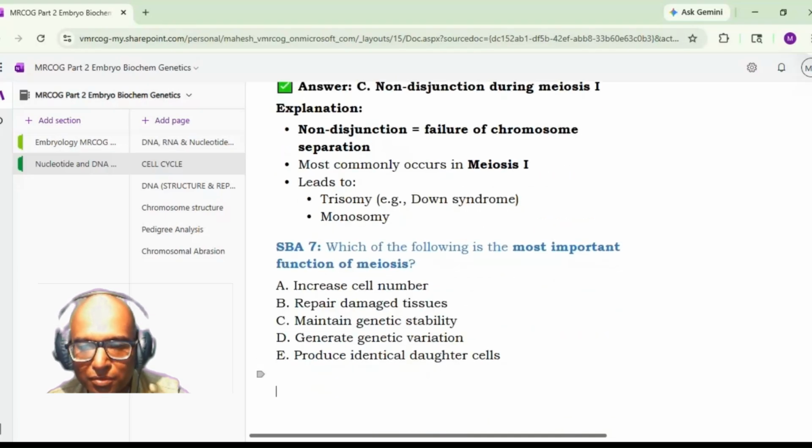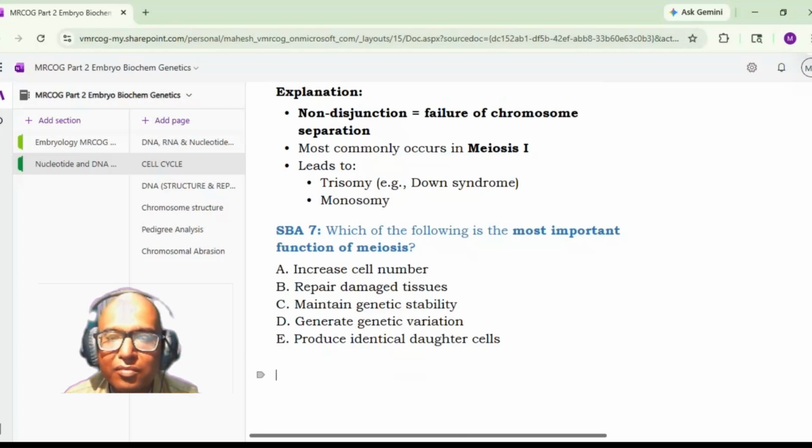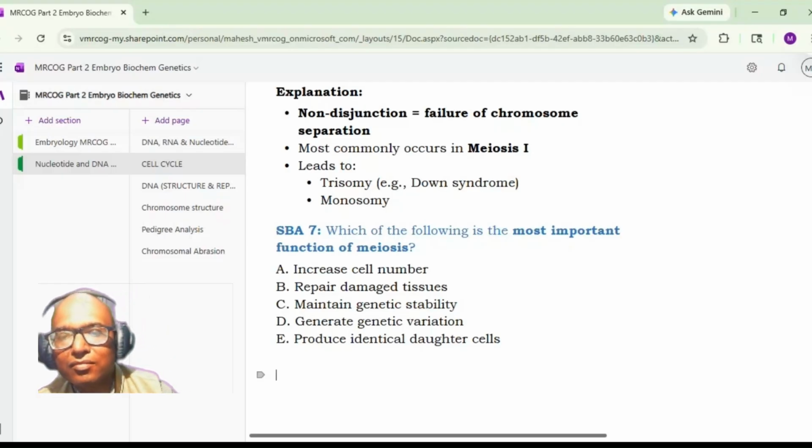Last question, doctor. Which of the following is the most important function of meiosis? Increase cell numbers, repairs damaged tissues, maintains genetic stability, generates genetic variation, produces identical daughter cells. Meiosis generates genetic variation, option D. Actually, C and D are a bit confusing.